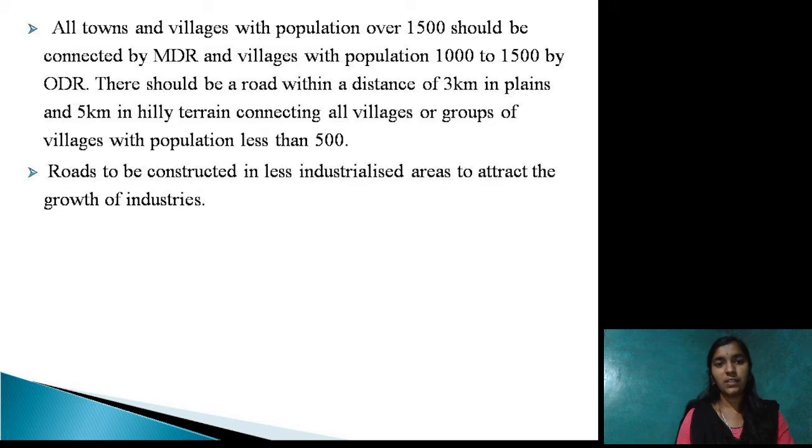There should be a road within the distance of 3 km in plains and 5 km in hilly terrains, connecting all villages or groups of villages with population less than 500. In areas where population is less than 500, the major district roads and village roads are constructed within 3 km in the plain areas and 5 km in hilly terrains.